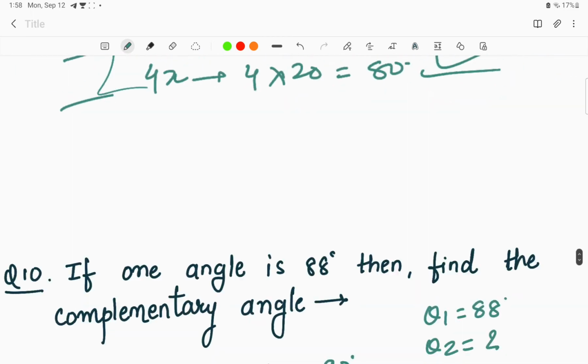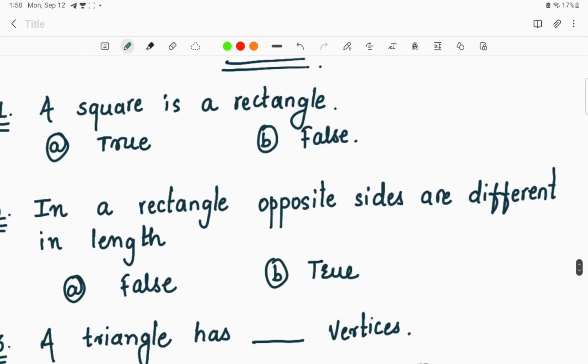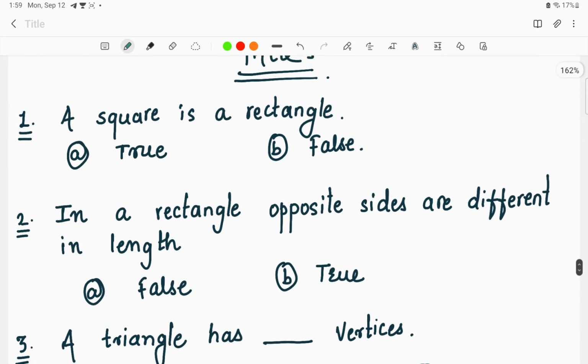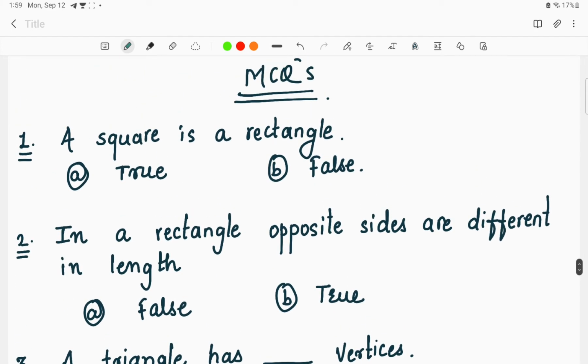Now these are the questions related to the mensuration part. Also at the same time, we will discuss some MCQs about the facts about geometry that we discussed in the last lecture. So let us revise it in the form of MCQs. Now this may raise a question in your mind: are true or false questions asked in the exam? No, they are not asked in the examination. We are just revising the things because they can give this kind of statements directly in the options, right? So for that we will practice it in the form of MCQs.